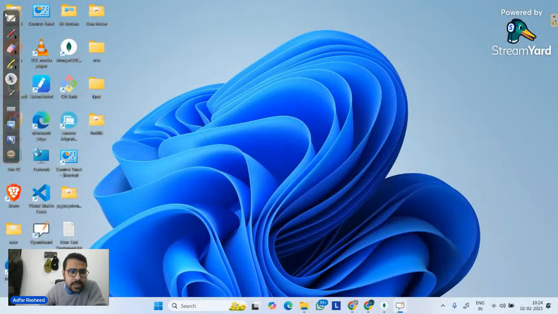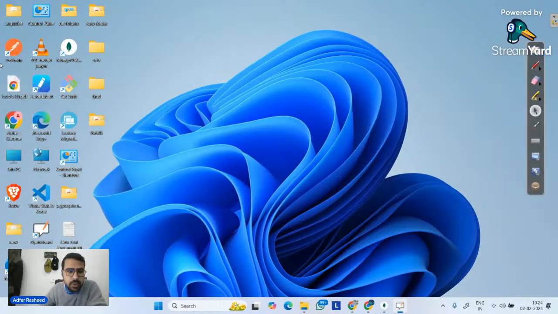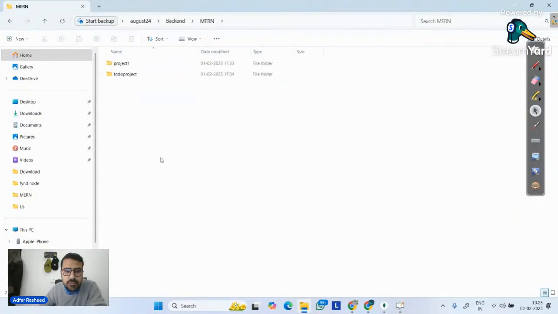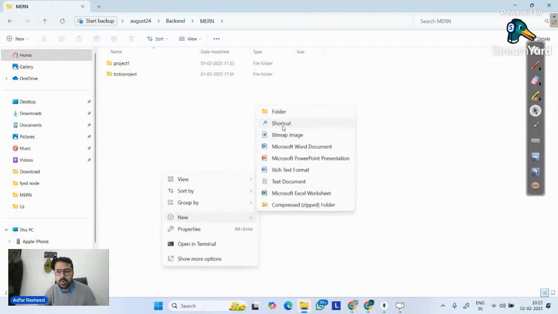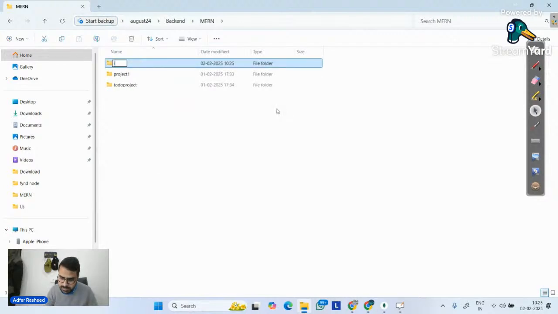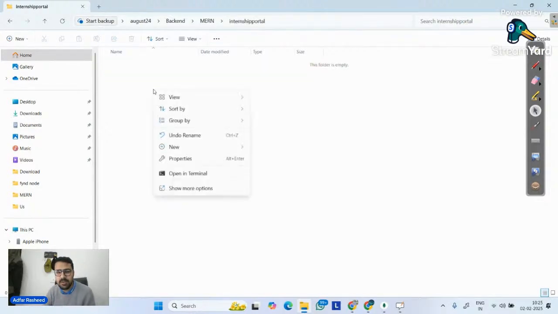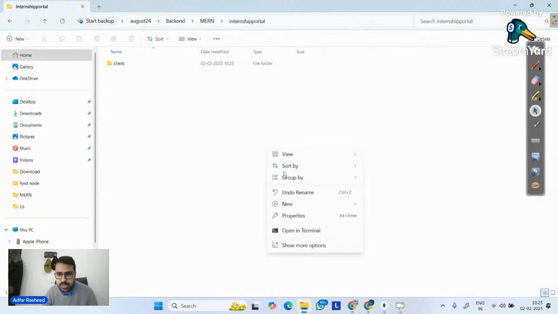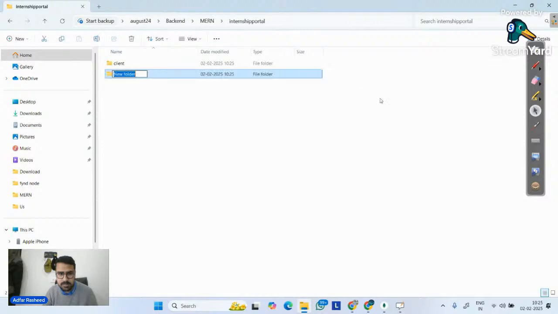Now, you guys help me a little bit. Whenever we have to create a new project, what do we do? We go to our folder structure, and in this folder structure, we create a new folder. So let me simply create a new folder and name this internship portal. This is the project name, internship project portal. In this, the first step is that I will create two folders. Number one is my client, number two is my server.